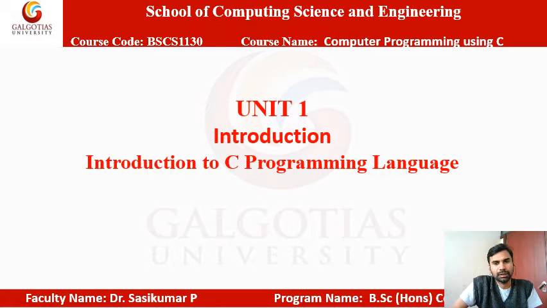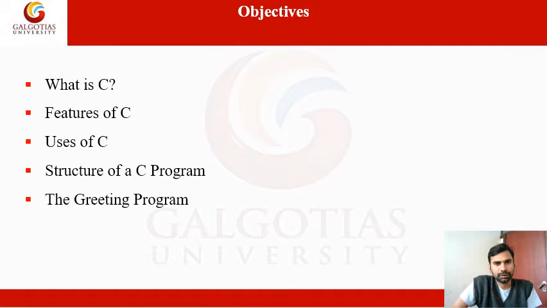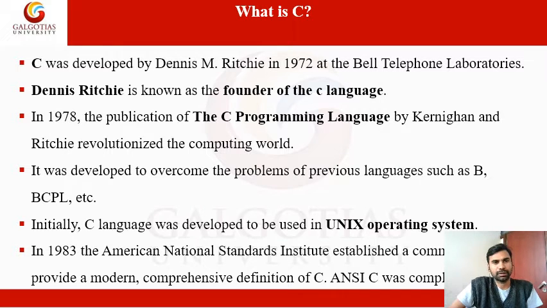The first topic is introduction to C programming. What is C? What are the features of C? First, what is C? This was developed at Bell Telephone Laboratories in the year 1972. The developer is Dennis M. Ritchie. He is the founder of the C language.